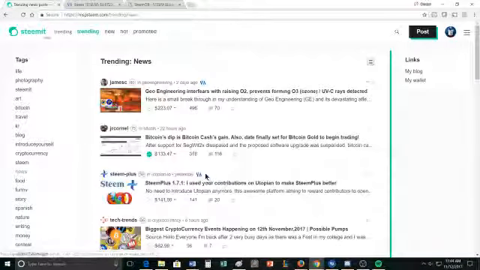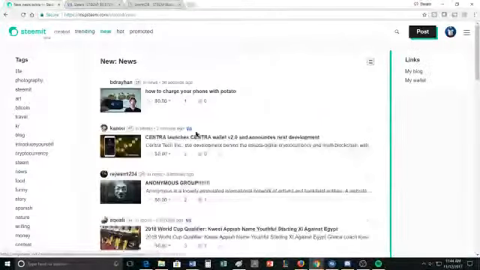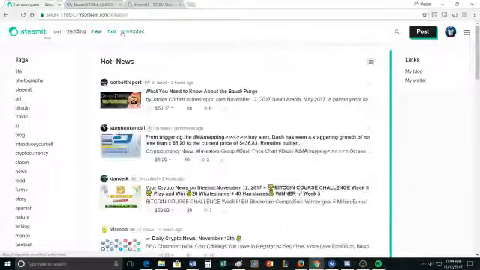So if I want to go see some trending news, here's some news. Looks like Bitcoin's dip is Bitcoin Cash's gain. There's a post that's doing well. Here's one on geoengineering. And all right, so I can track the ones that are new. I can go look at some of the ones that are being talked about right now. That's what the hot tab is for.